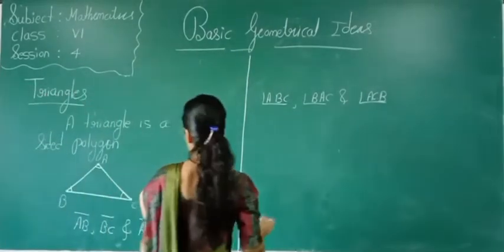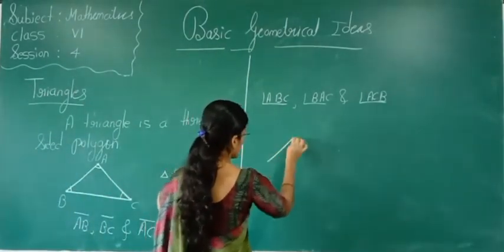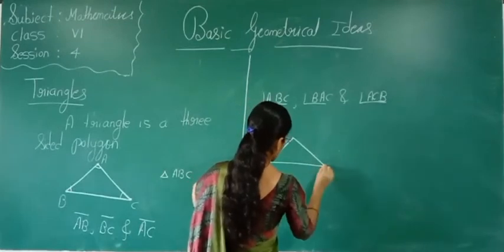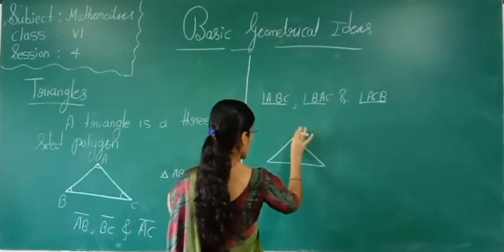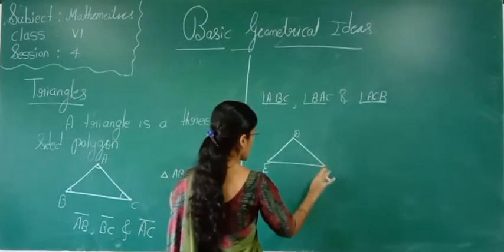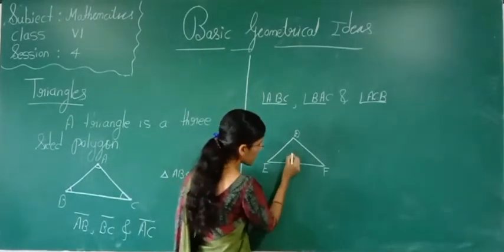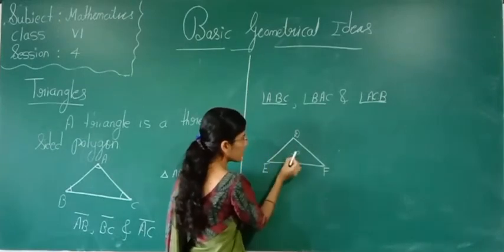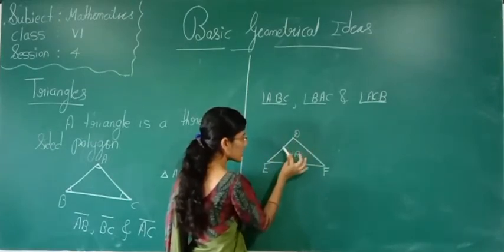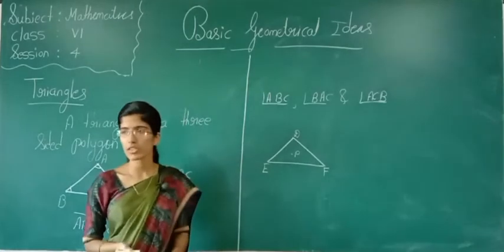Now see here, I will ask one question. Do you know what interior and exterior mean? Now I will name the triangle DEF. Suppose there is a point P here. Tell me, is point P in the interior or exterior of the triangle?